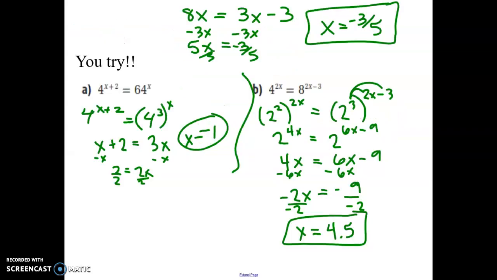Once you go through the U try, you should get answers of 1 and 4.5. So try the U try and then compare your answers with those on the board.